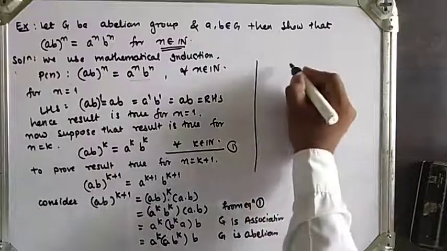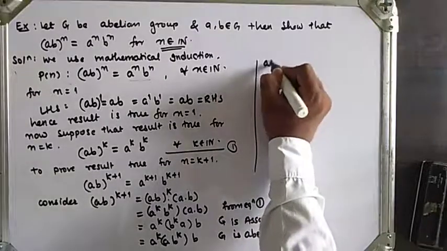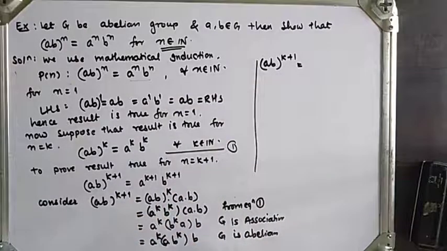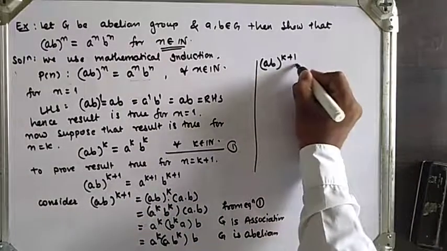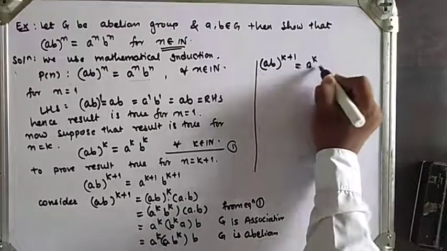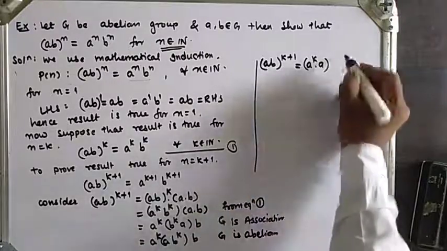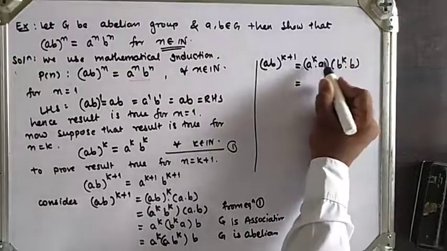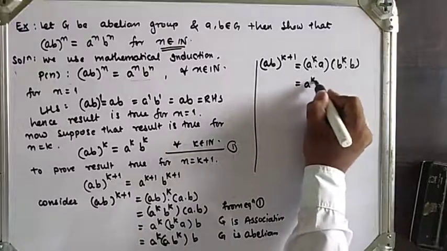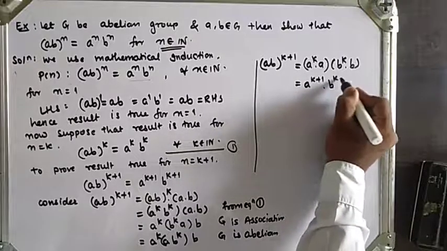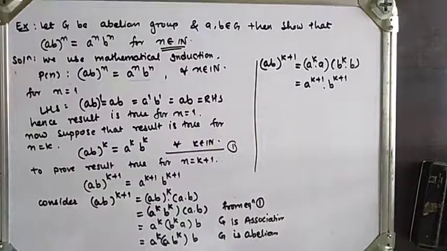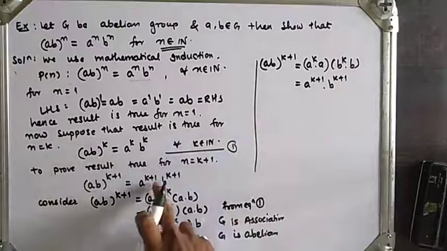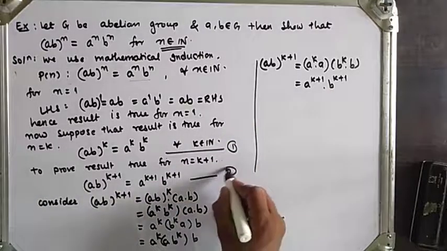So the left-hand side (a*b)^(k+1) is equal to a^k * a * b^k * b. Here the base is the same, so I will add the indices: a^(k+1) * b^(k+1). So (a*b)^(k+1) is equal to a^(k+1) * b^(k+1), which is the right-hand side of equation number 2.